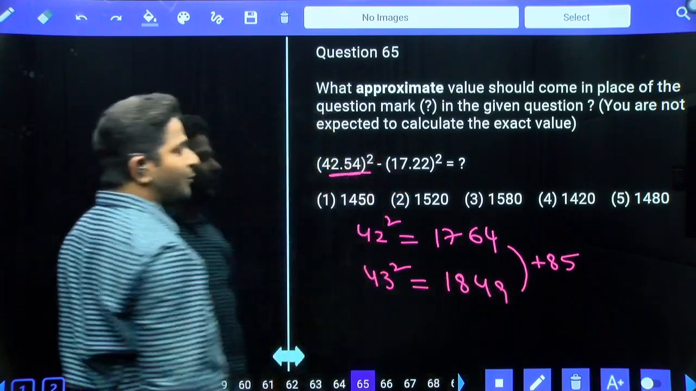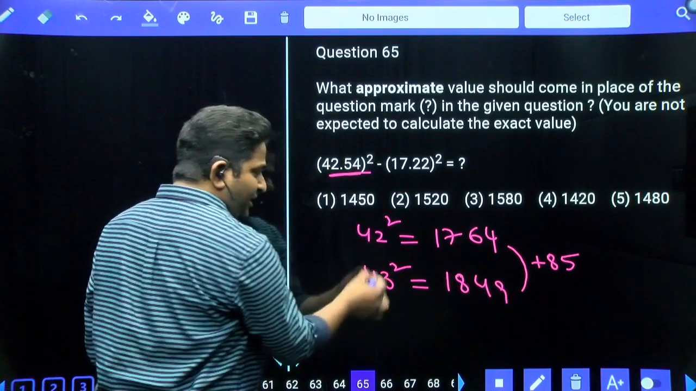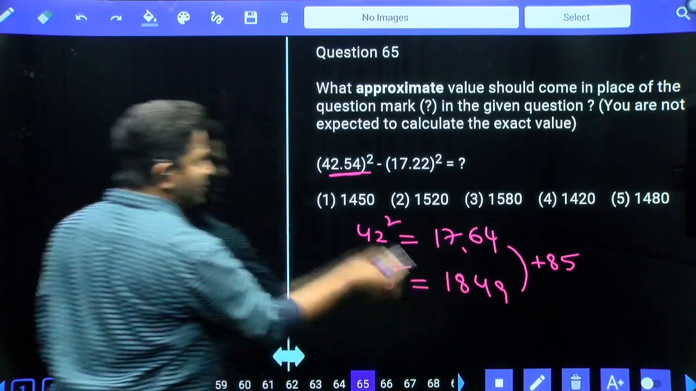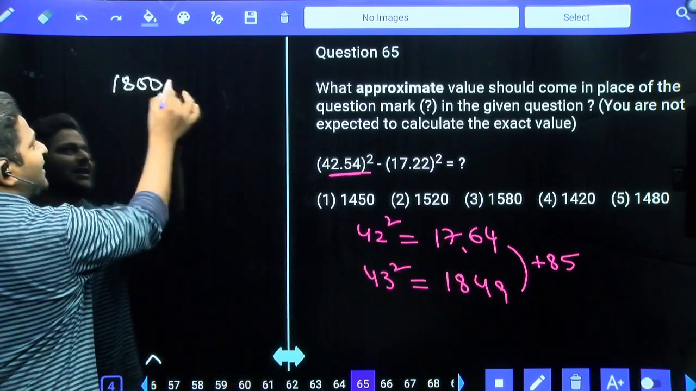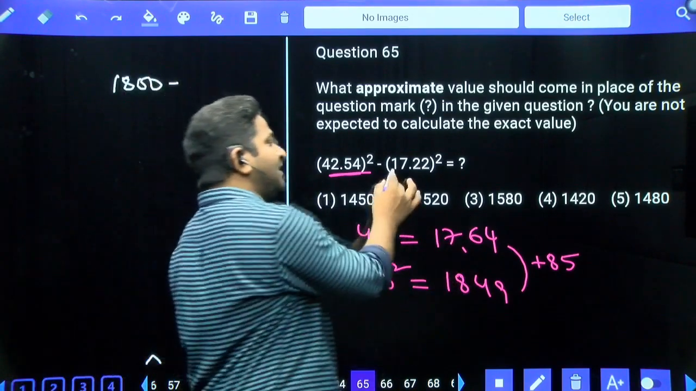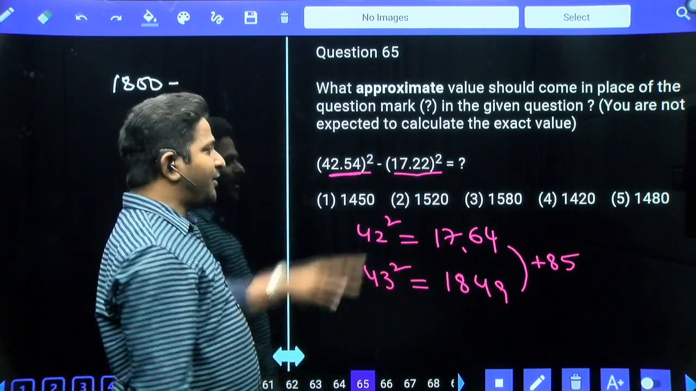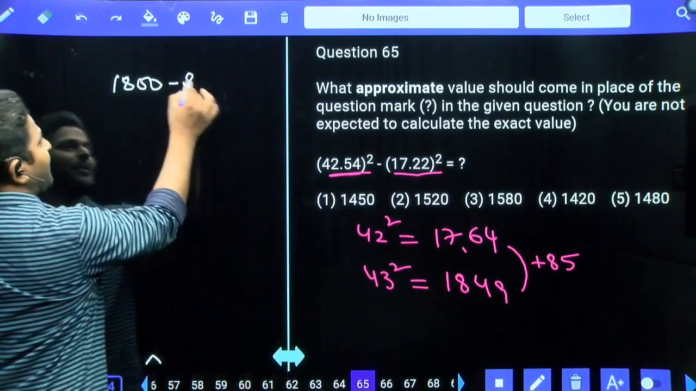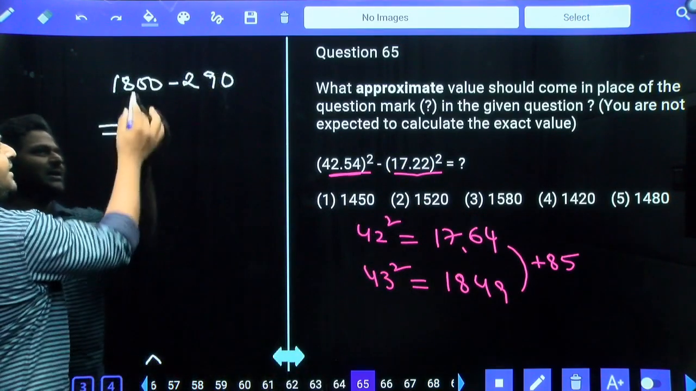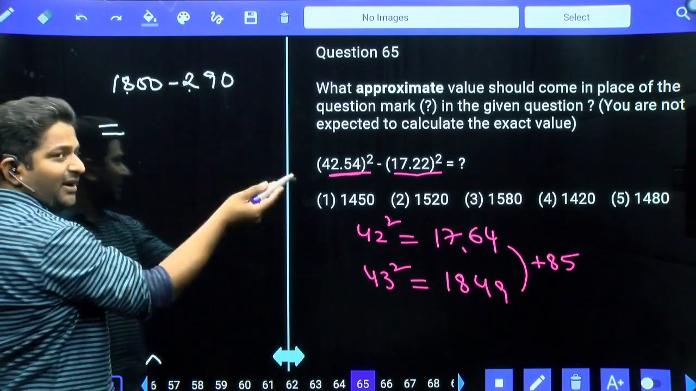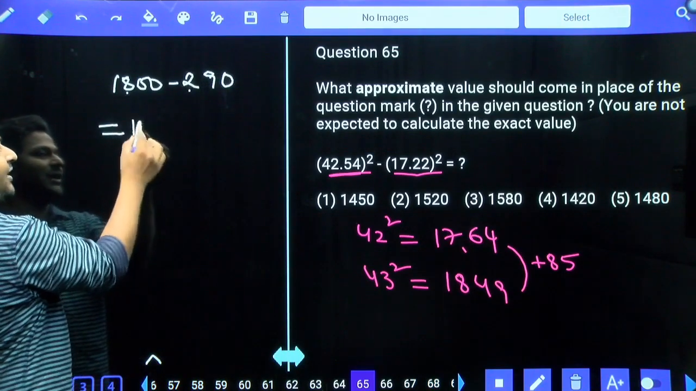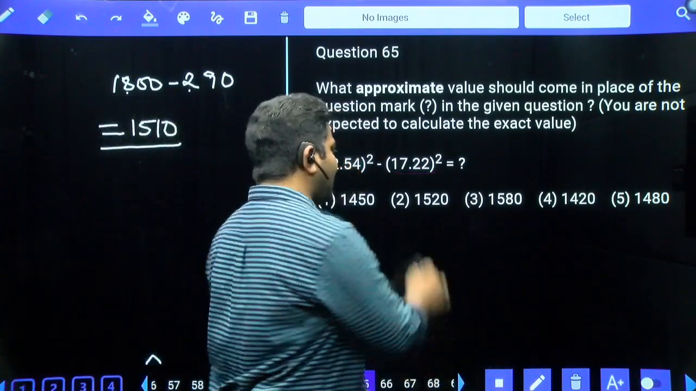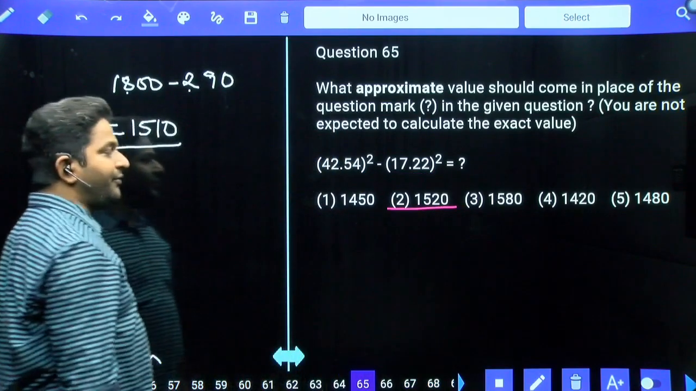But you have 42.5 whole square, that should be in between these two. So your value also should be in between these two. Exactly between these two, can I treat it as 1800? Definitely yes. And then 17.2 square we have. 0.2, that is negligible, don't have to worry about it. 17 square is 289. Approximately if you subtract 290, 1800, 290, subtract 300, add 10. 300, 1500, add 10, that is equal to 1510. Answer should be very close to 1510, that is equal to 1520.